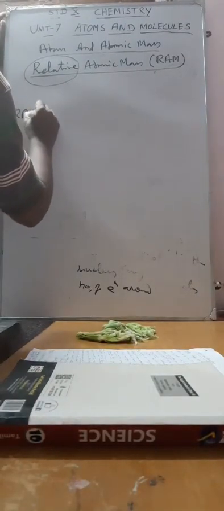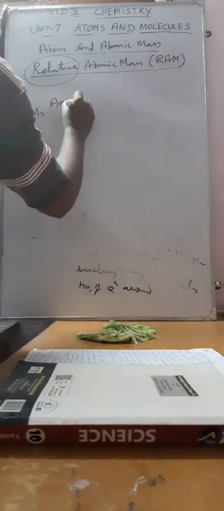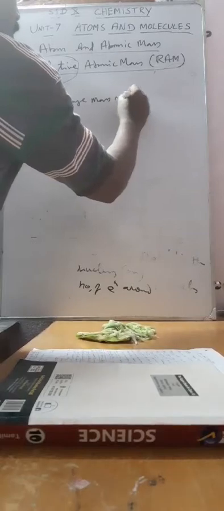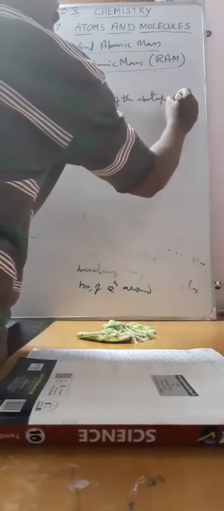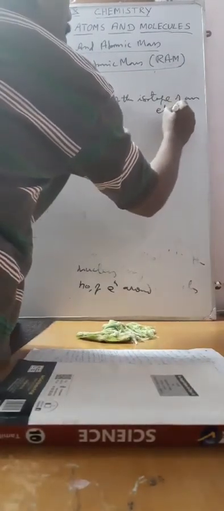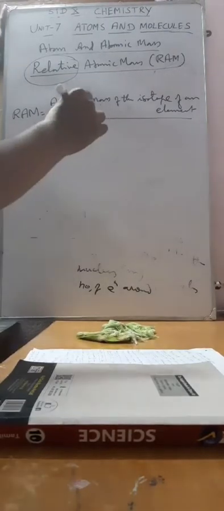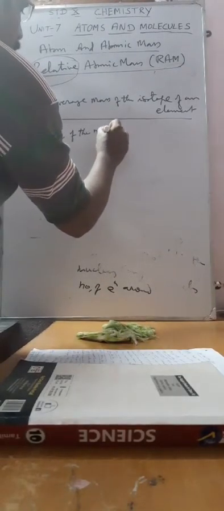Relative atomic mass of an element is nothing but the average mass of the isotopes of an element and 1 by 12th of the mass of 1 carbon 12 atom.